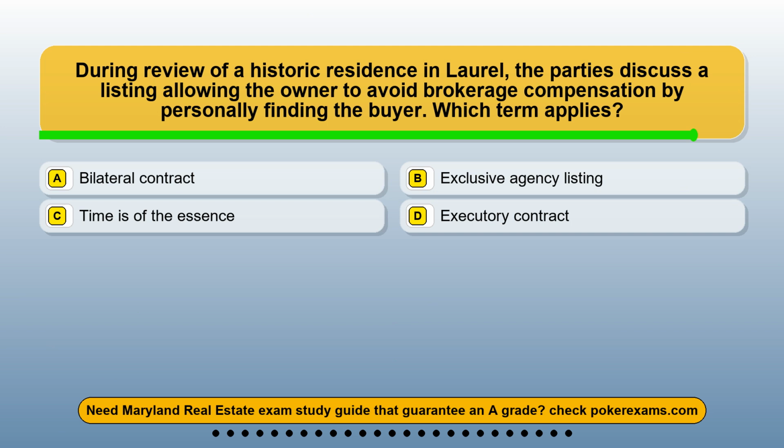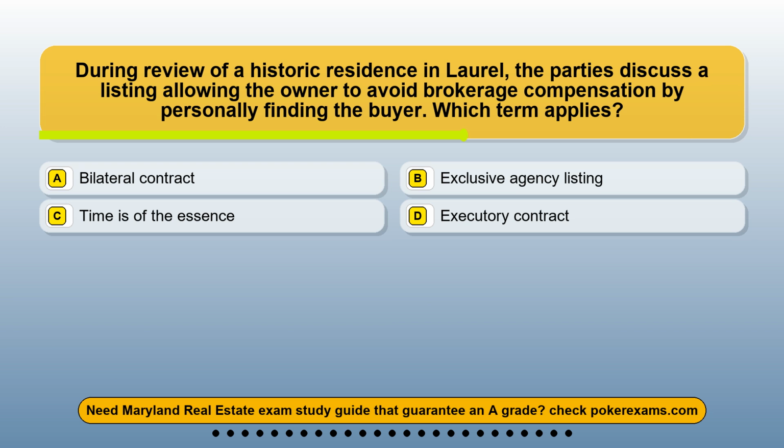Question 10. During review of a historic residence in Laurel, the parties discuss a listing allowing the owner to avoid brokerage compensation by personally finding the buyer. Which term applies? Option A, bilateral contract. Option B, exclusive agency listing. Option C, time is of the essence. Option D, executory contract.